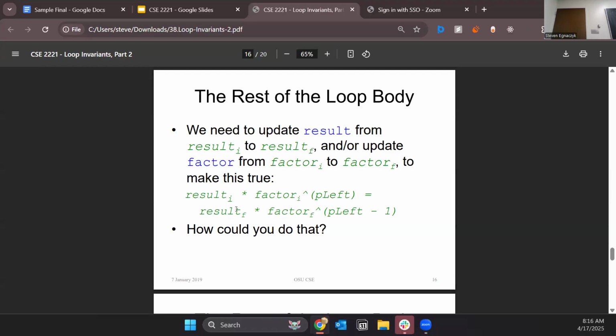And since that's changed, we need to update either factor or result to make sure that this remains the same. Because P left is being decreased, result or factor must be increased in order to maintain the loop invariant. So we need to update result from result I to result F, and or update factor from factor I to factor F in order to make this true.